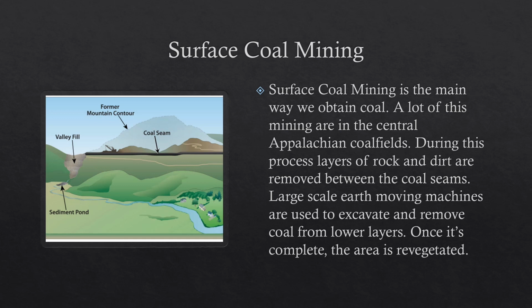Surface coal mining is a major way we harness and get coal. Surface coal mining is the main way we obtain coal, and a lot of this mining is in the central Appalachian coal fields. During this process, layers of rock and dirt are removed between the coal seams. Large-scale earth-moving machines are used to excavate and remove coal from lower layers. Once it's complete, the area is revegetated.